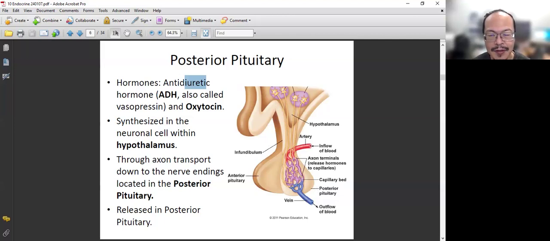And another hormone released from the posterior, again, is synthesized from the hypothalamus, but is released in the posterior. The other one is called oxytocin. So what's the location and function? Where is it from? Posterior pituitary gland. What's its function? Oxytocin has many functions. One of its many functions is breast milk production.